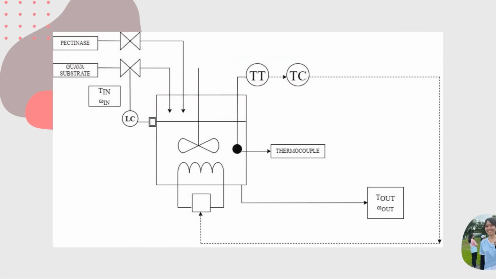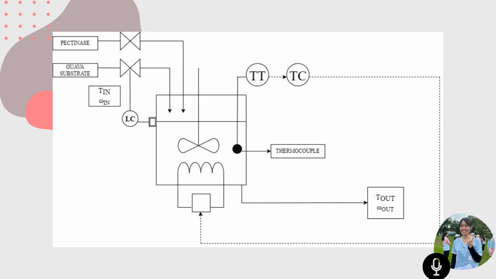For our P&ID diagram, it consists of a mixing tank that will mix a guava substrate with the enzyme pectinase. Since our CV is to control the temperature of the mixture, we put a thermocouple as a sensor in the mixture, and it will measure the temperature and send the signal to the transmitter, and the transmitter will convert the signal from the thermocouple into a standard instrumentation signal to the temperature controller.